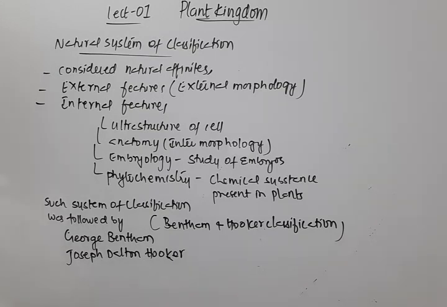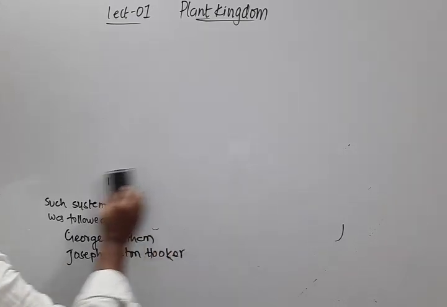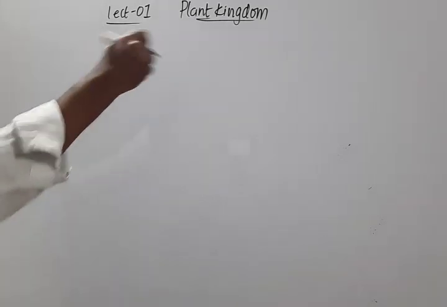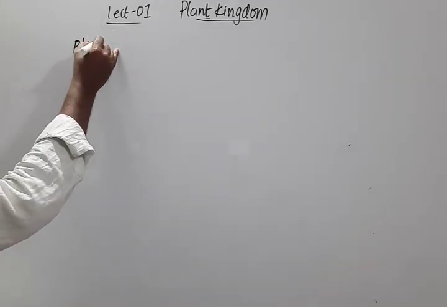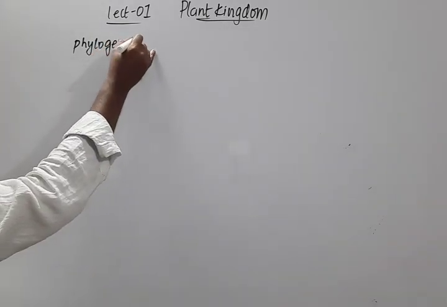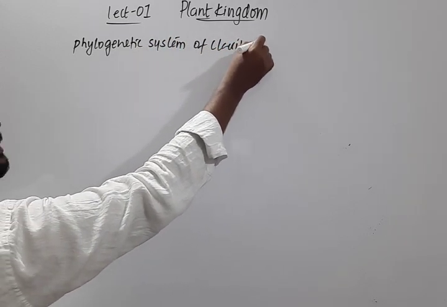Now, not only these features we are considering, we have included one more feature under this, the evolutionary history, and then we started calling it a phylogenetic system of classification. So let's look at the phylogenetic system of classification. All these characters we require, external, internal, and along with that we are also considering the evolutionary history of organisms. So the phylogenetic system of classification.